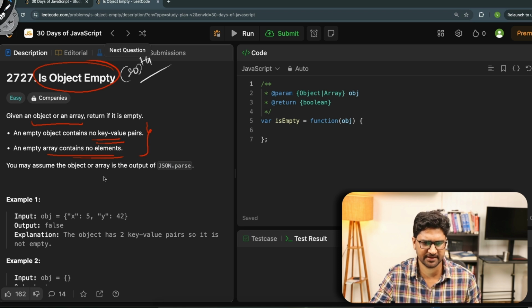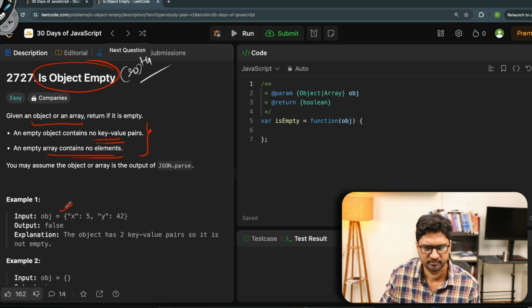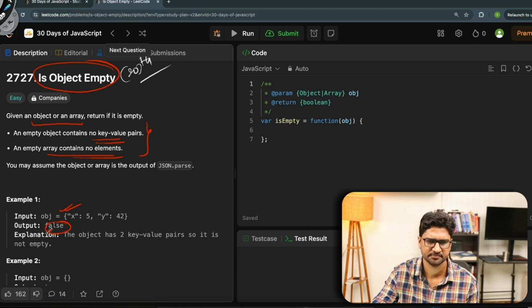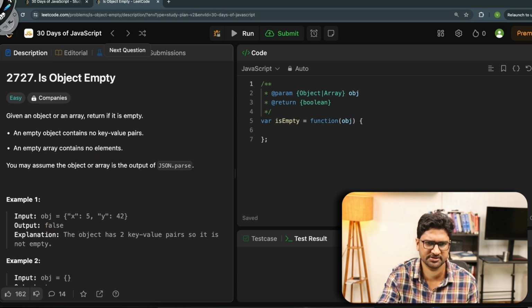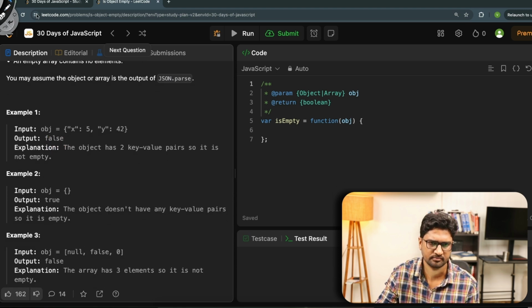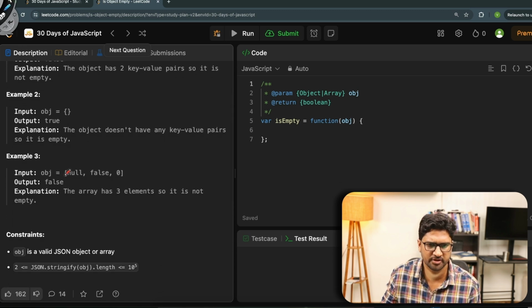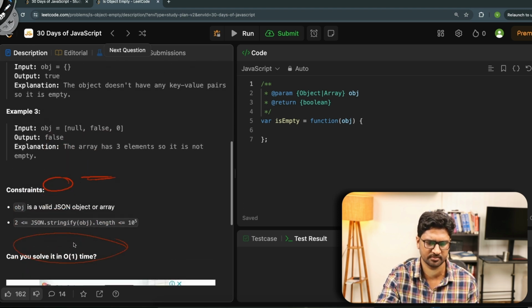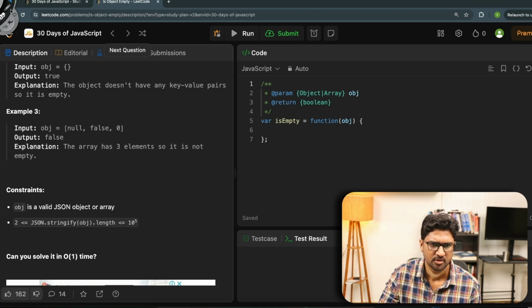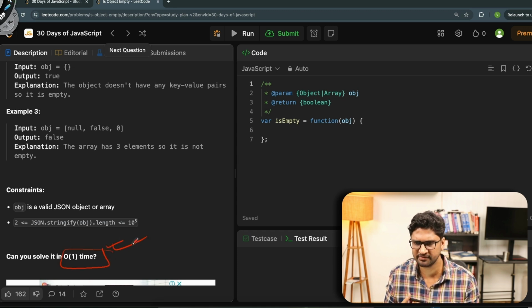For example, they are saying that if this is the object which is passed as an input, then it should go and return false. Fair enough. On the other hand, if someone has passed you an object like this, you should return true. If someone has passed an object like this, object 3, then again you should return false because there are multiple values here. The object is a valid JSON object or array. The second thing it is saying is, can you solve it in O(1) time? The question is trying to say that I have to solve it in O of 1 time complexity. Fair? Looks very simple.